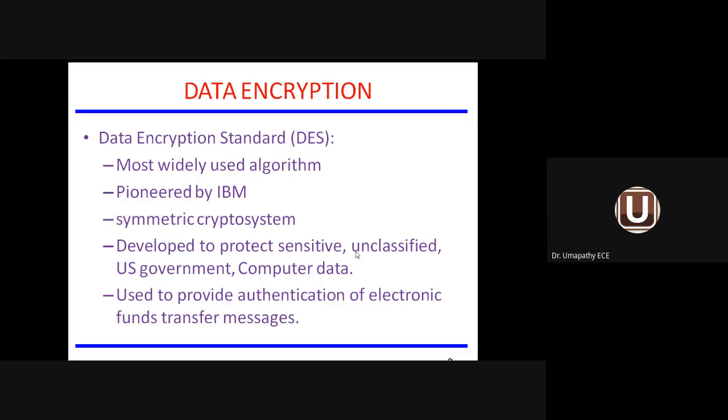To protect unclassified data, which means raw data, sensitive information, computer data, as well as to provide authentication for electronic fund transfer messages. What is required for authentication of electronic fund transfer messages? Login ID, then user ID and password, then a transaction password, the one-time password. These are the authentication messages under electronic fund transfer. In these places, we are using the DES algorithm, so a symmetric crypto system has been implemented.